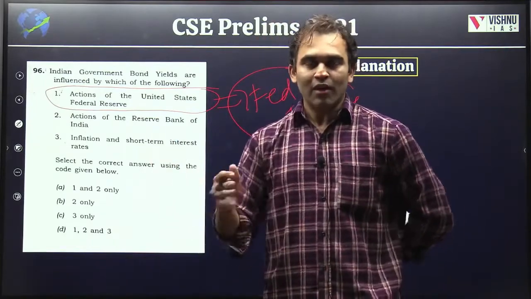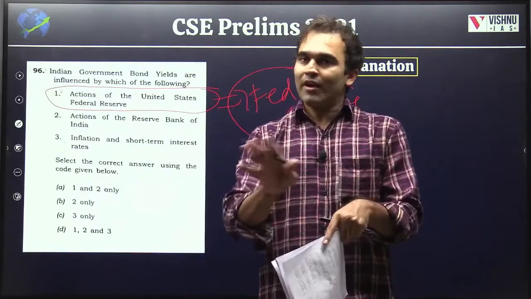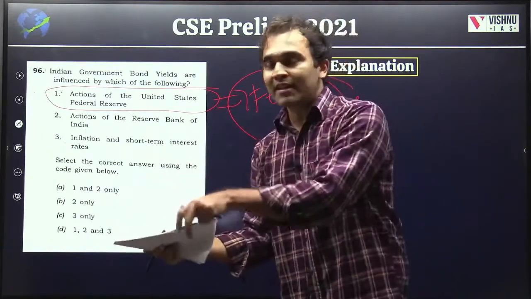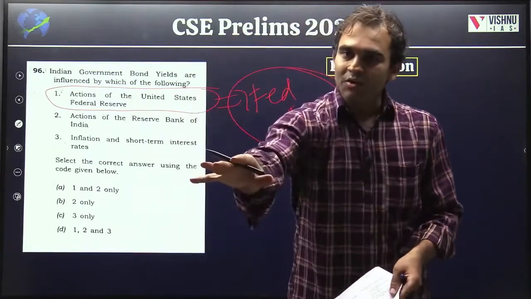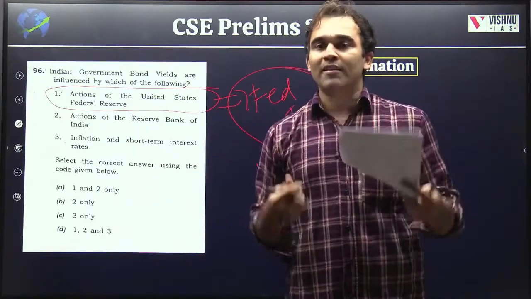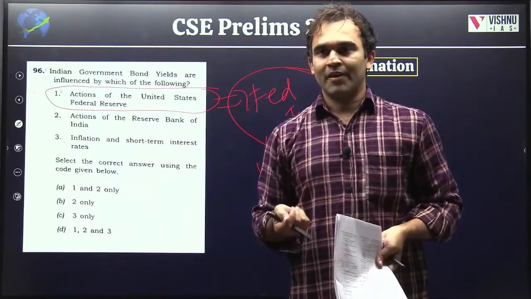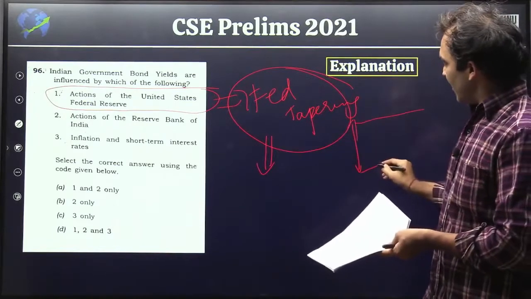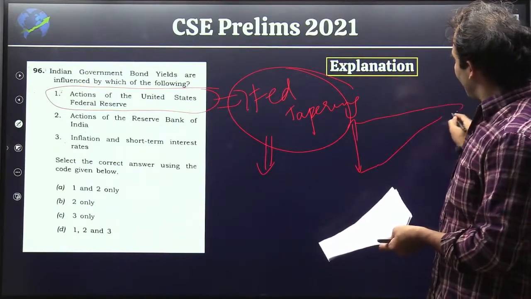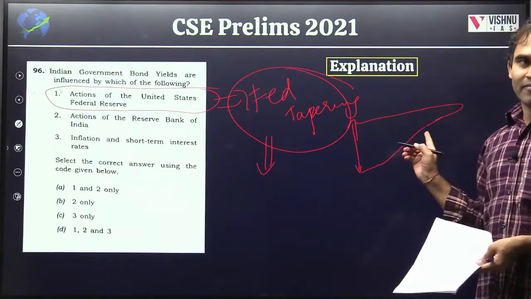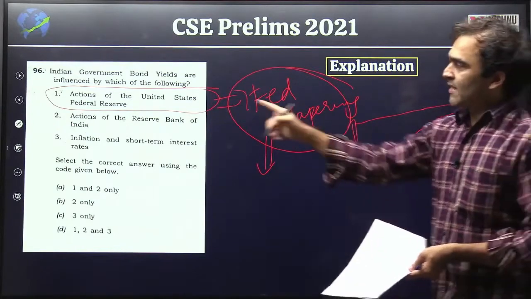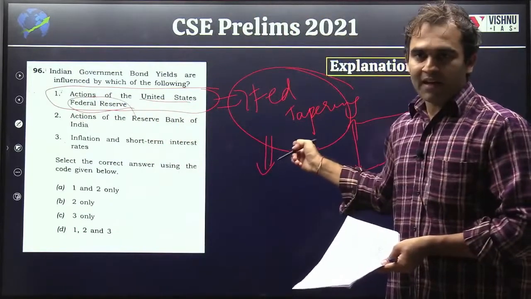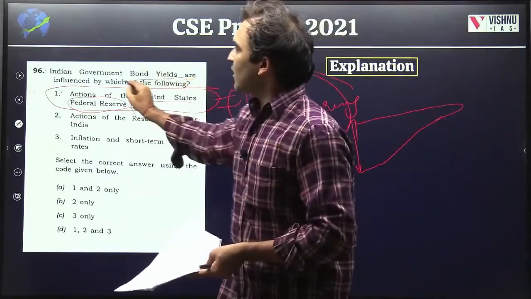the economy is now slowly growing normally, so the economy doesn't need the stimulus programs now. Whatever additional liquidity the Federal Reserve has injected into the economy, now it is sucking up all that extra liquidity. Tapering means it is reducing the money supply, which was this much earlier; now it is slowly reducing it. That is Fed tapering. So yes, actions of the United States Federal Reserve in terms of Fed tapering will have an impact on Indian government bond yields.